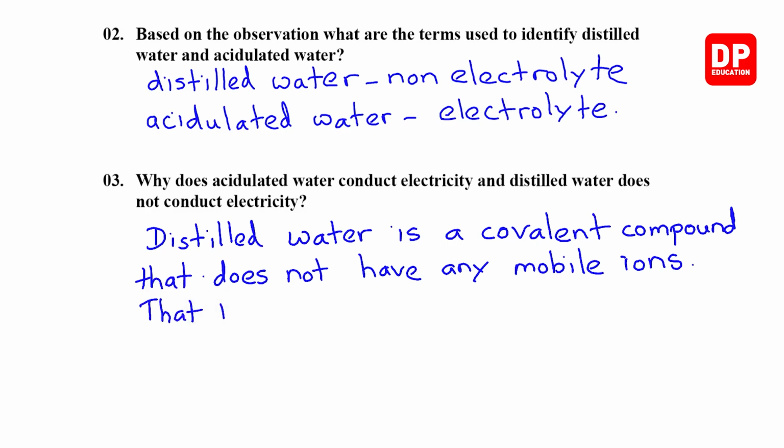That is why it does not conduct electricity.